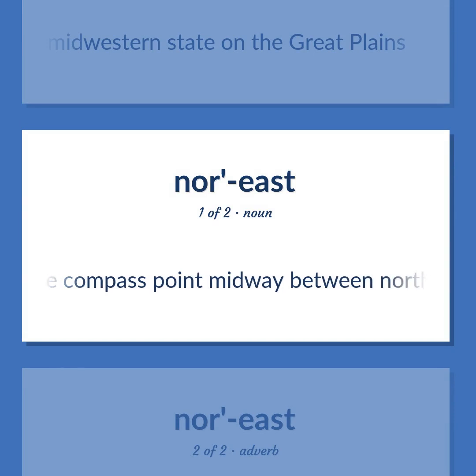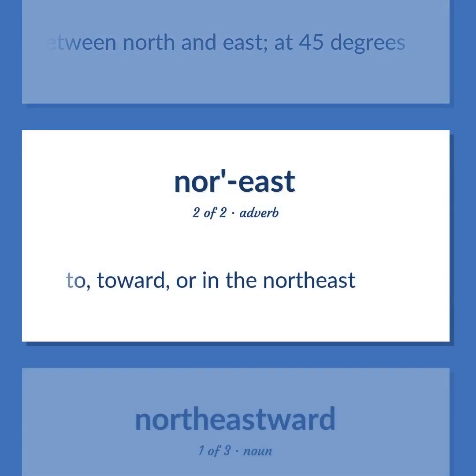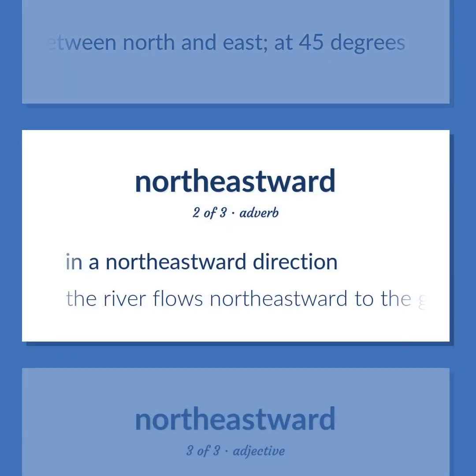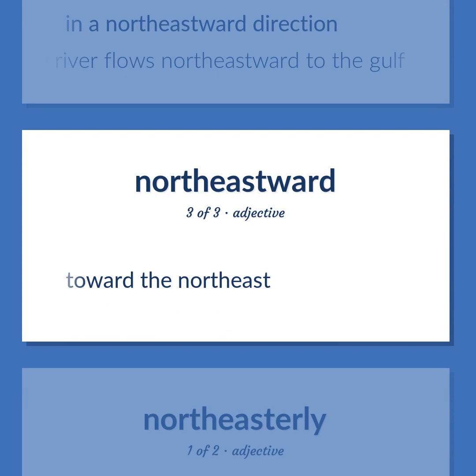The compass point midway between north and east, at 45 degrees. To, toward, or in the northeast. The compass point midway between north and east, at 45 degrees. In a northeastward direction. The river flows northeastward to the Gulf. Toward the northeast.